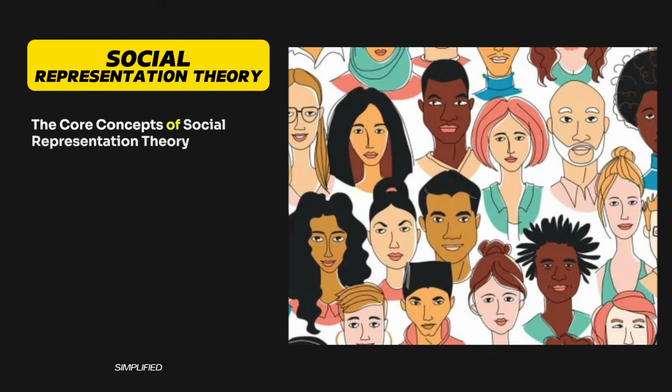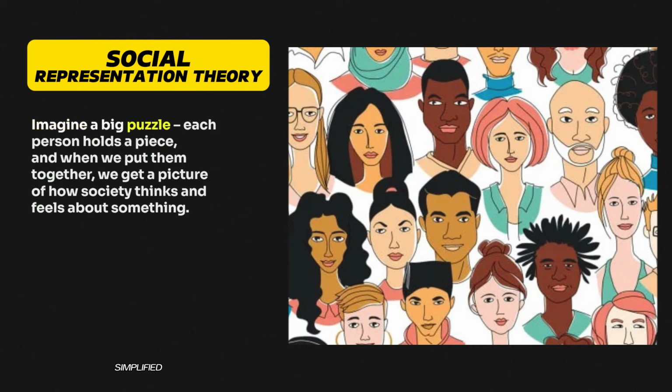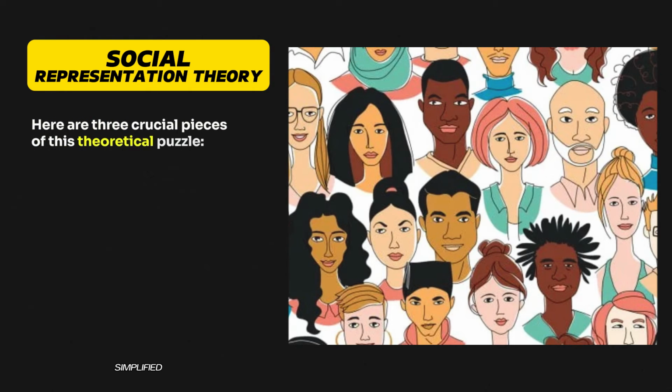The core concepts of social representation theory. Now, let's explore the key concepts of social representation theory. Imagine a big puzzle, each person holds a piece, and when we put them together, we get a picture of how society thinks and feels about something. Here are three crucial pieces of this theoretical puzzle.